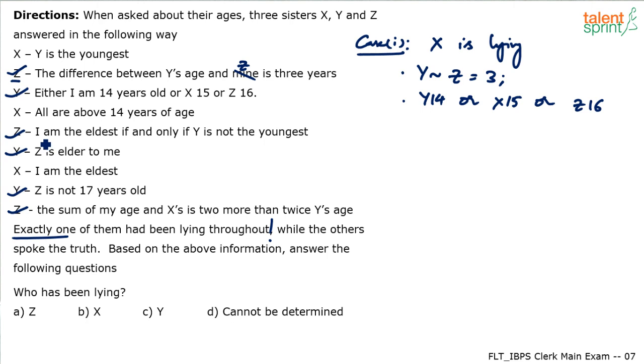Then Z says I am the eldest if and only if Y is not the youngest. So this is an if condition. We have to come back to this later.